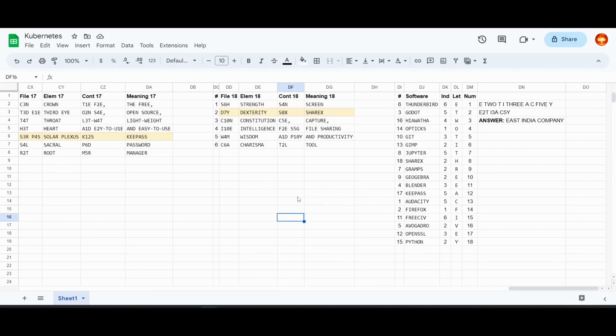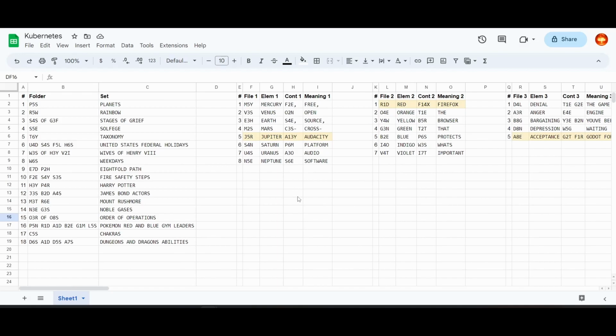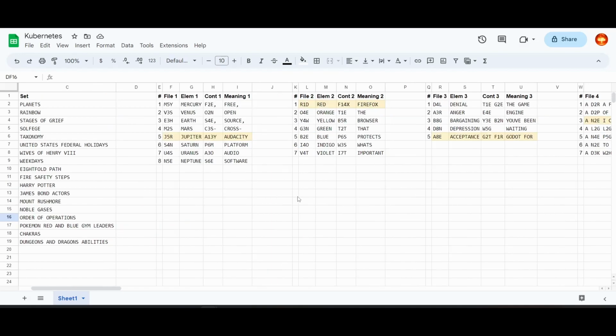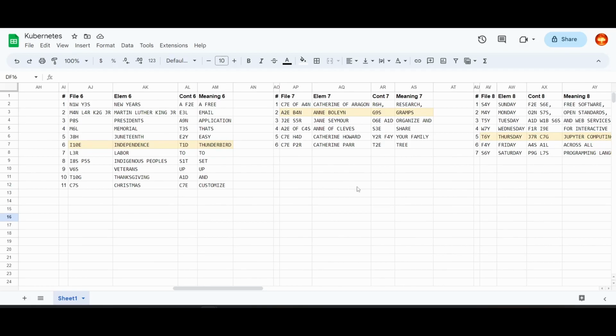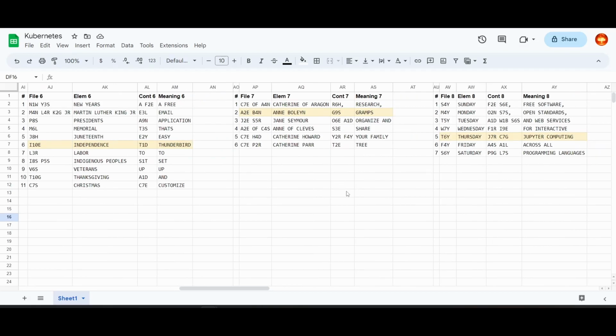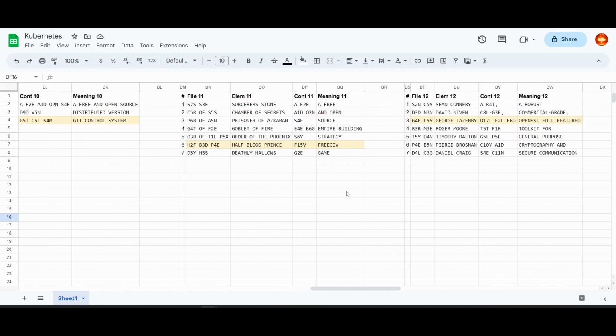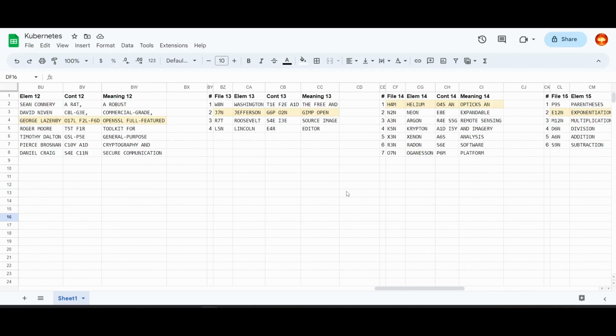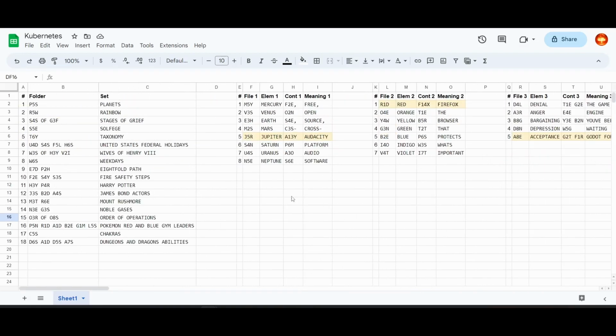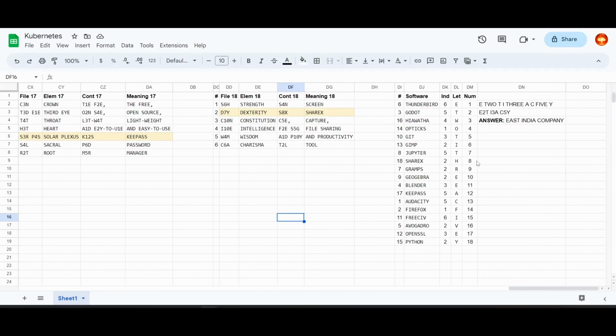It's very rare for me to use that many columns, and I think for this puzzle it might not have been necessary, but it just felt like every single one of these files, or folders, needed its own table because the formatting was pretty different for each one. Although, if I was less picky about that, I probably could have fit it all into a single table and used way fewer columns.